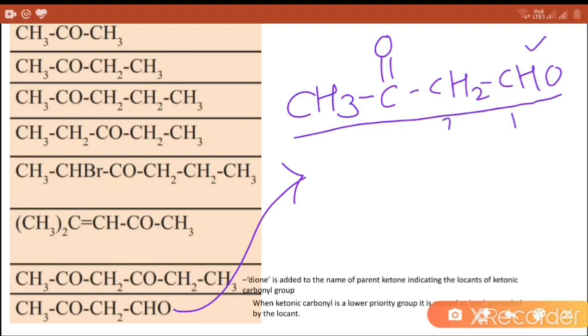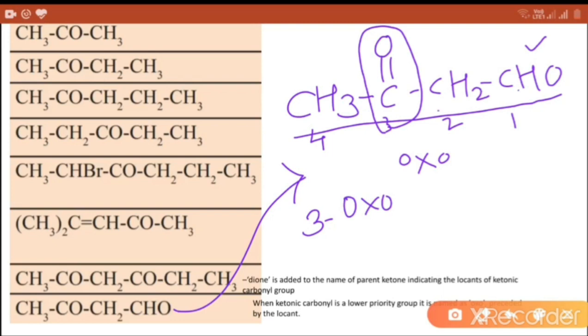So 1, 2, 3, 4 numbering is given. At the third position, the ketonic group is present, called the oxo group. So the IUPAC name becomes 3-oxobutanal. 3-oxobutanal.